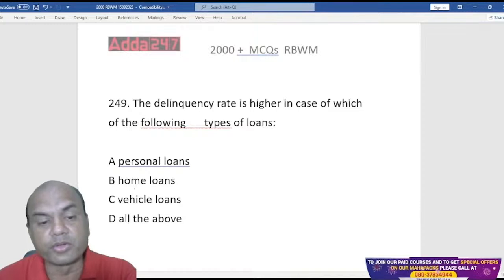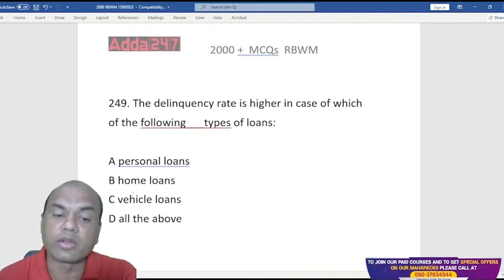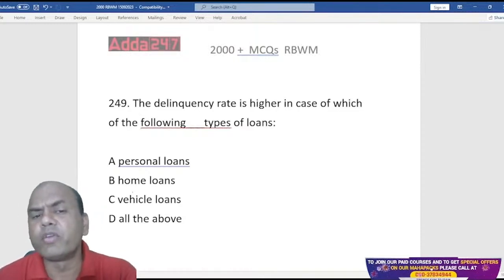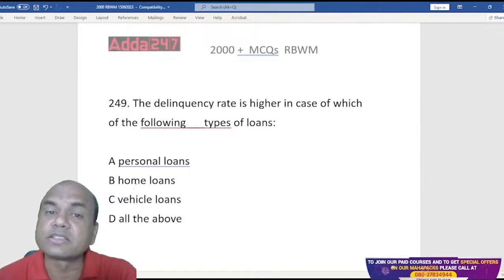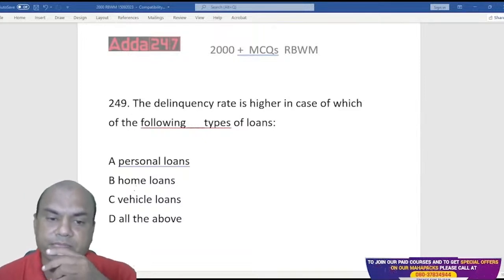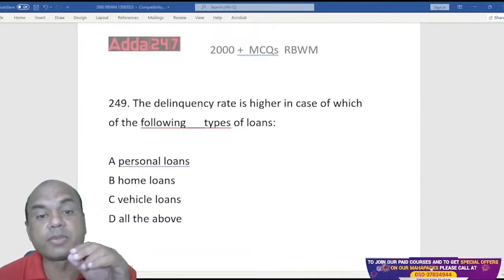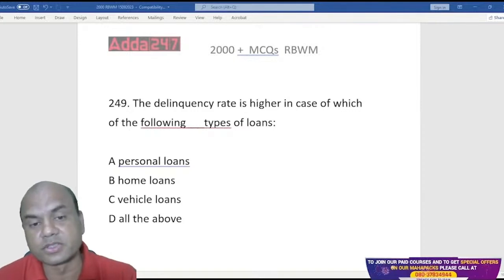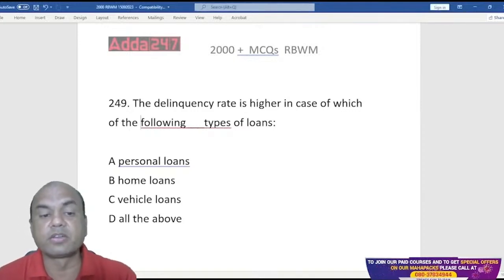Personal, home loan, vehicle loan, and all of the above. Where will the borrower be least concerned or least worried about the loans? In which of these loans will the borrower be least worried? Is it personal loan, home loan, or vehicle loan?